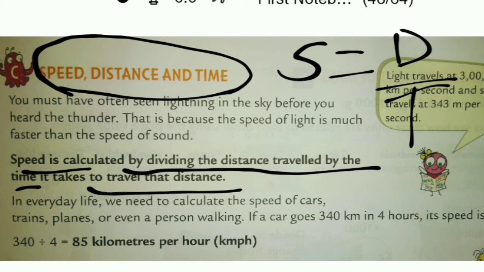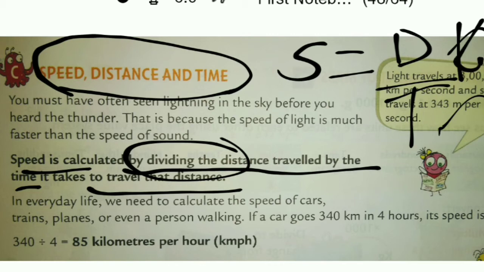The unit of distance is kilometer and the unit of time is hours, like this, kilometer per hour. Why is it written per? Per means divide only.